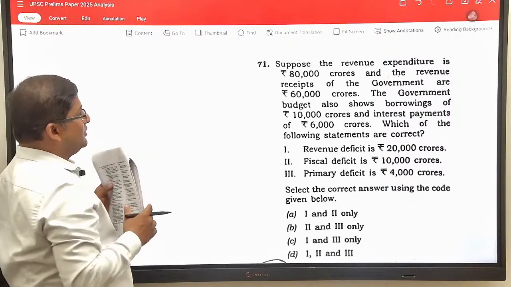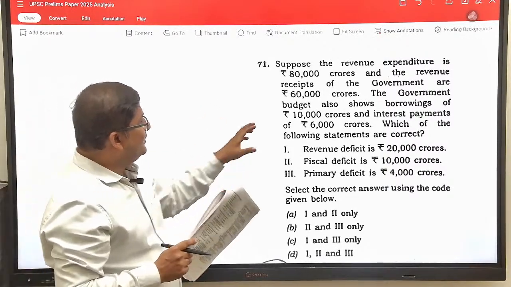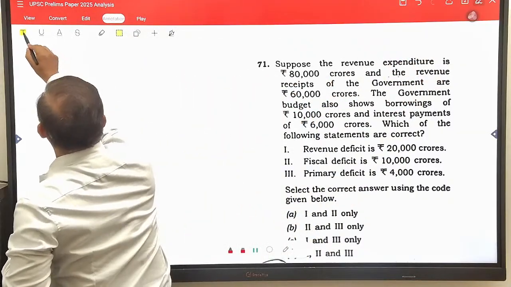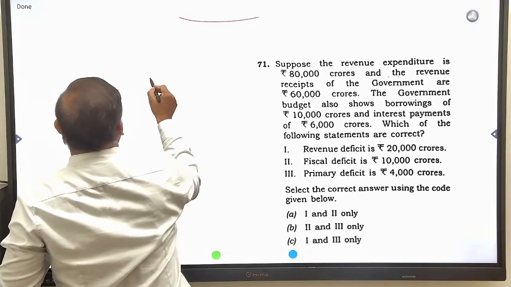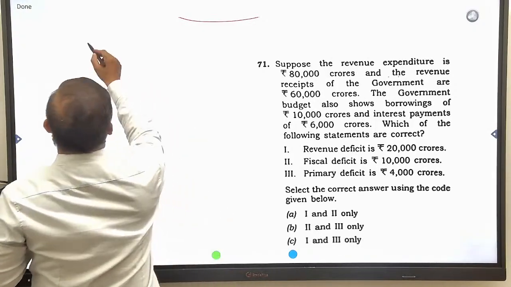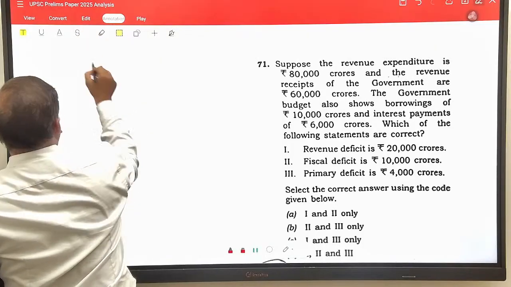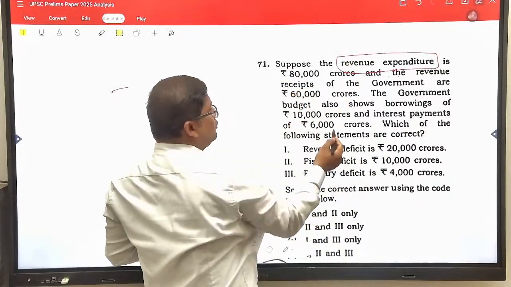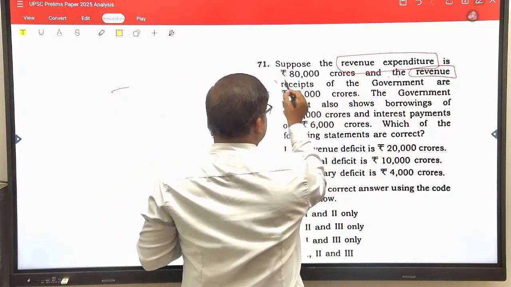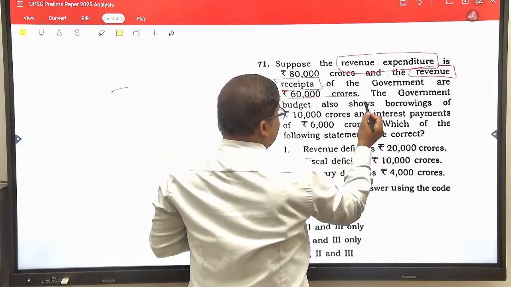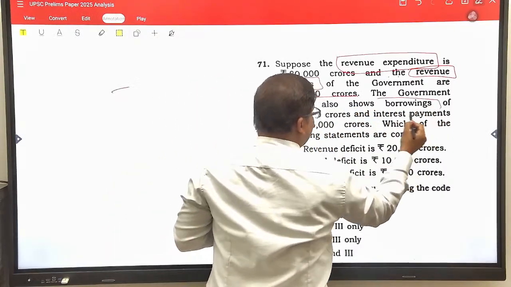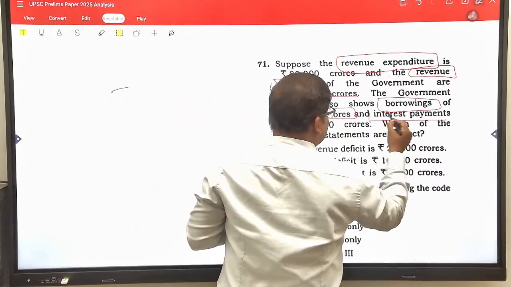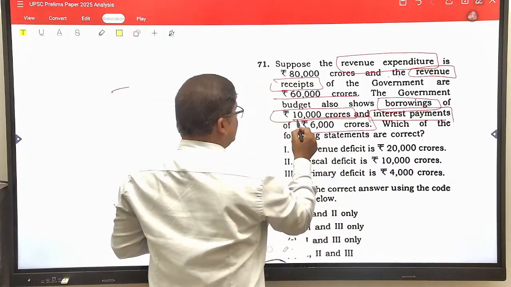According to me, in this question they have given you the data. Revenue expenditure is given as 80,000 crore rupees. Revenue receipt is also given as 60,000 crore rupees. Government borrowing is also given as 10,000 crore rupees, and interest payment is also given as 6,000 crore rupees.